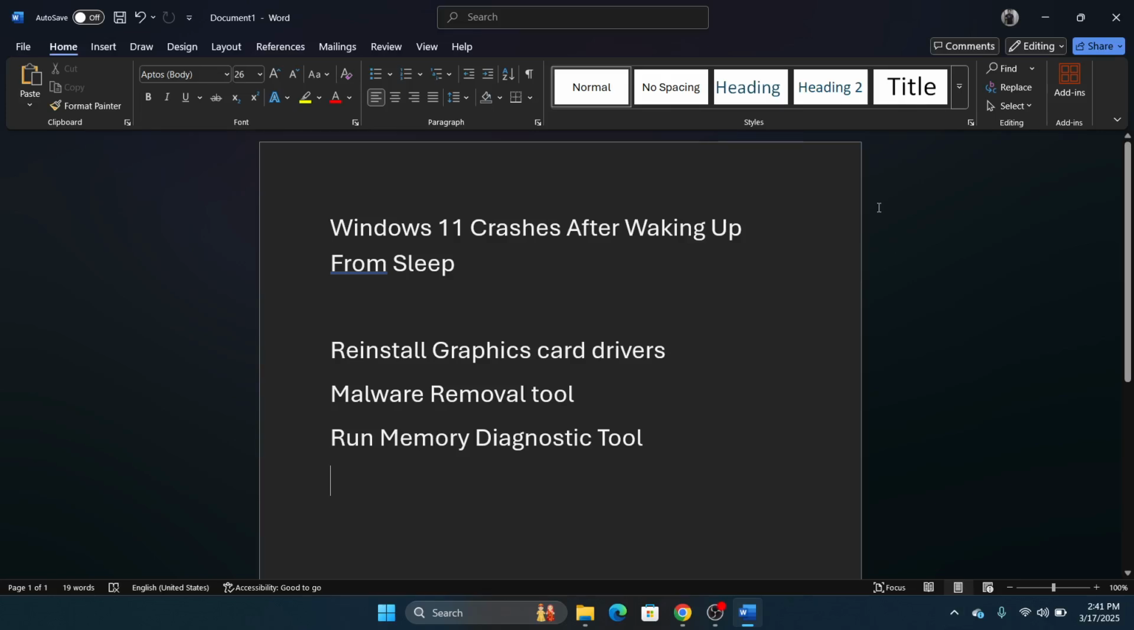Hey friends, if you encounter this issue where Windows 11 crashes after waking up from sleep, then please watch this video. I will guide you through the procedure. Now, the main culprit behind this issue is the graphics card driver, and I know this. So, the first approach should be to reinstall the graphics card driver.